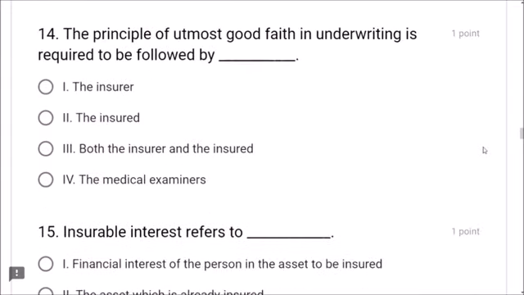Next. Question number 14. The principle of utmost good faith in underwriting is required to be followed by utmost good faith. Uberrima fides has to be followed by the insurer. Yes. The insured. Yes. Both is correct, friend.